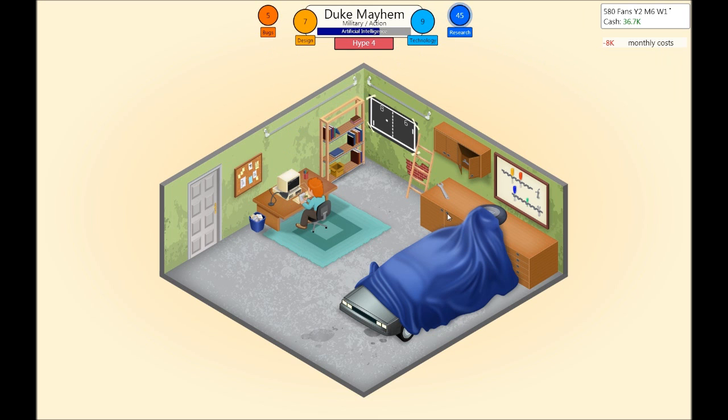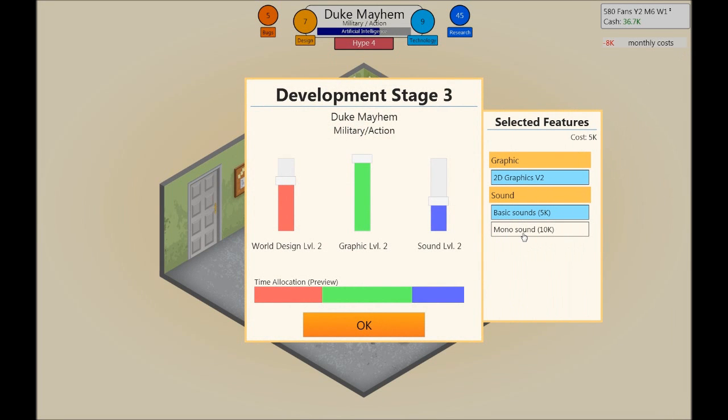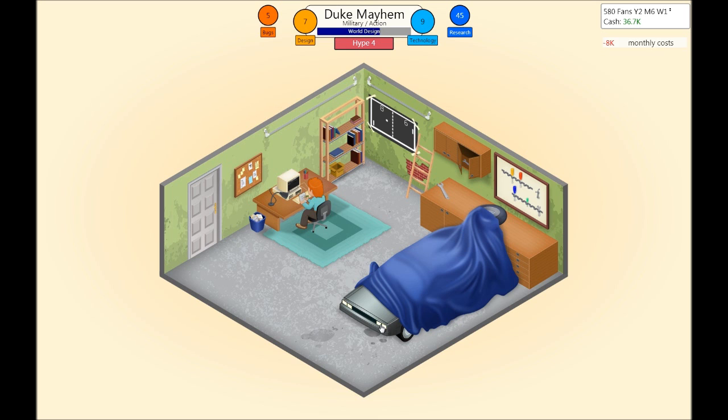Go for that. We're down very low in cash though, and we're going to spend more money by going for mono sound, so we can beef up the sound a little bit, and we don't have to have full power on the graphics. The world design, yeah, let's allocate more time for that.